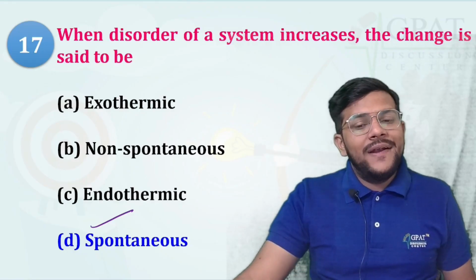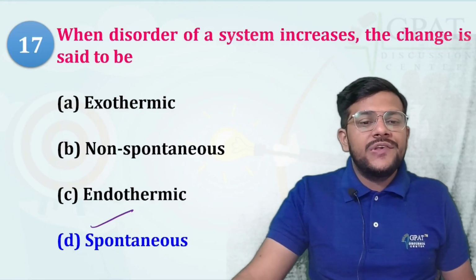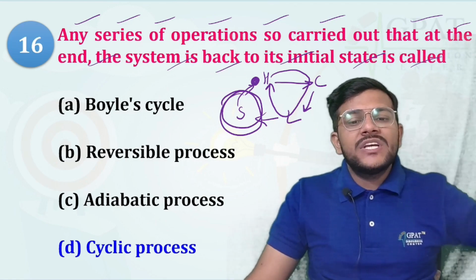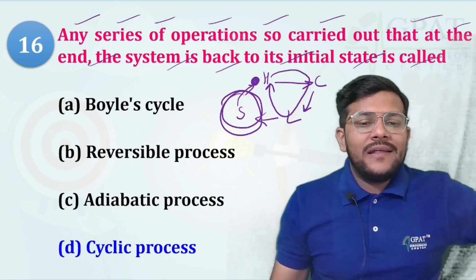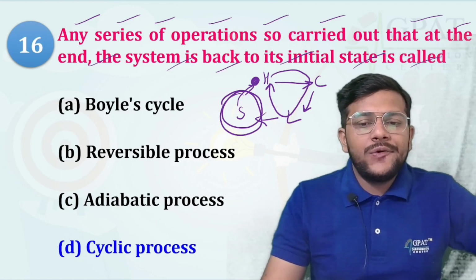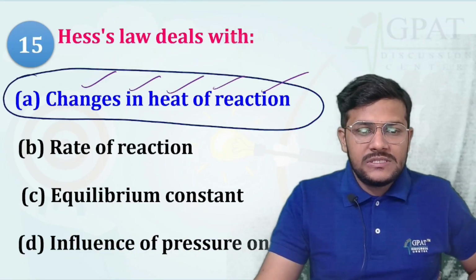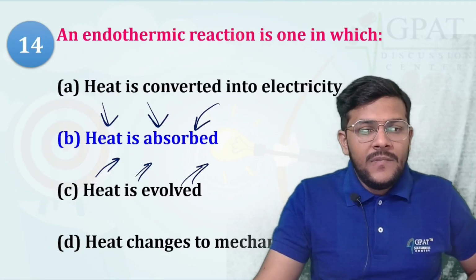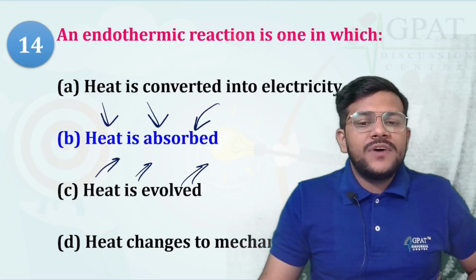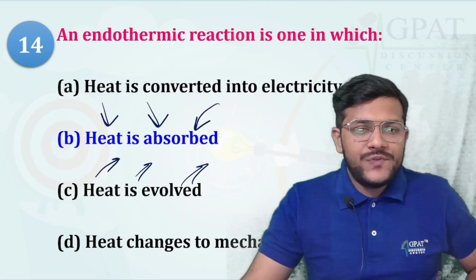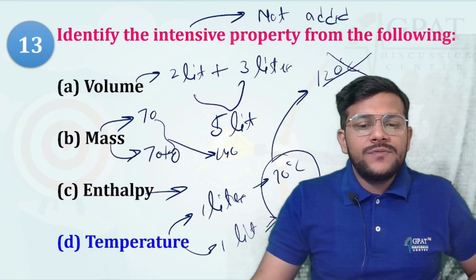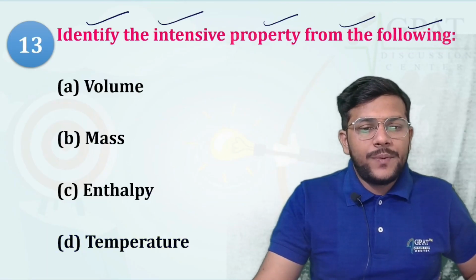Next, when disorder of a system is increased, the change is said to be spontaneous. Any series of operations so carried out that at the end the system is back to its initial state is a cyclic process. Hess's law deals with the change in heat of reaction. The endothermic reaction is one in which heat is absorbed. Temperature is an intensive property.